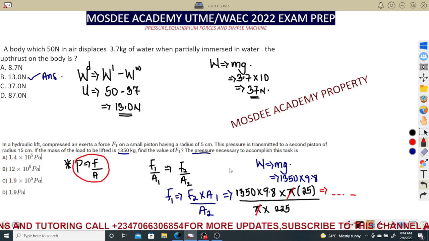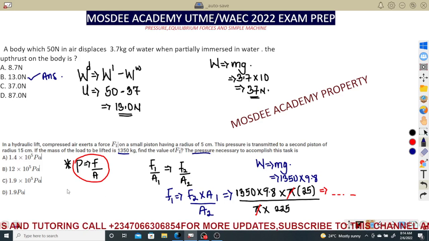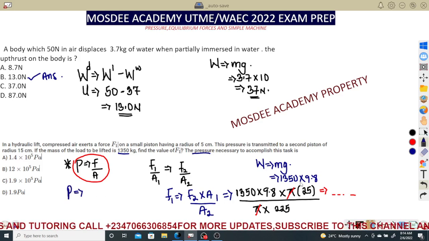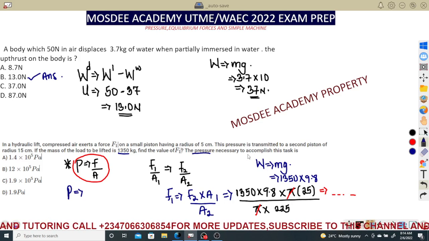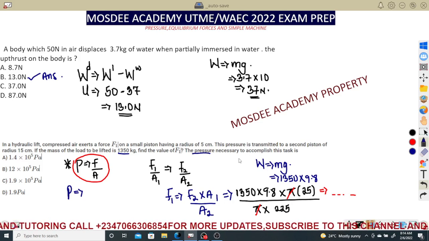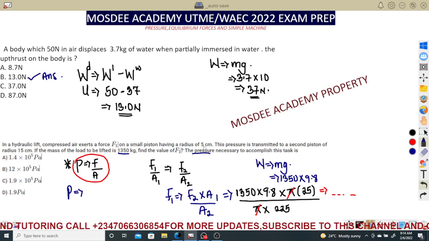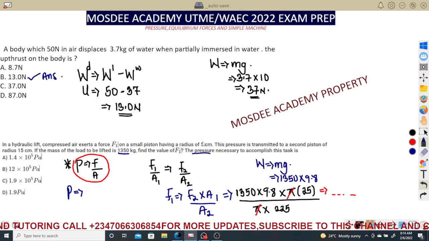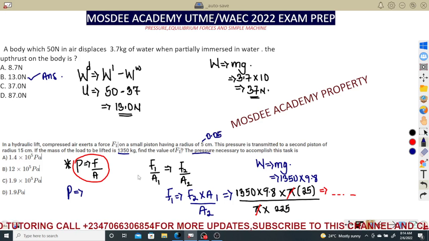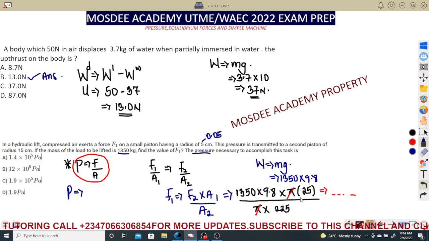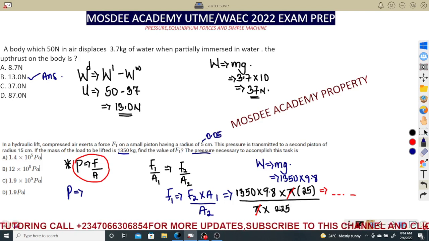So, pressure, we said just now, is the force, which is the answer you're going to get here, on the second, the pressure on the first stop. So we have the answer here divided by 0.05. Why? I have to change this one now to what? The meter value. So it will be the answer I'm having here divided by 0.05.